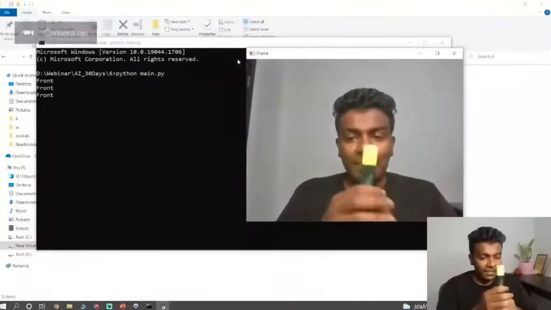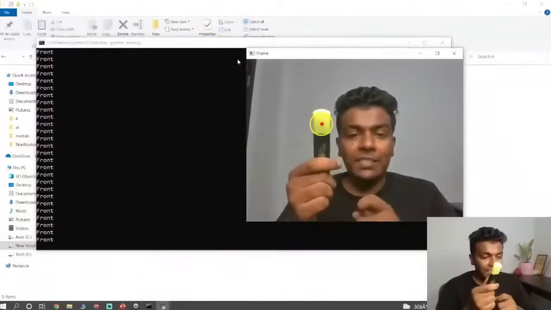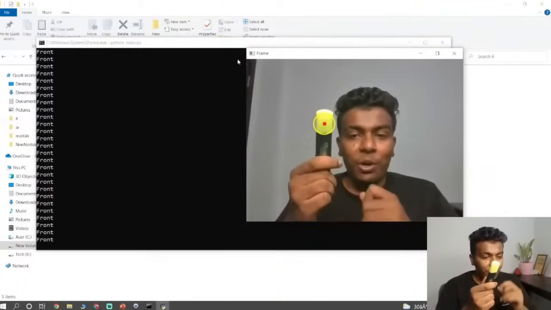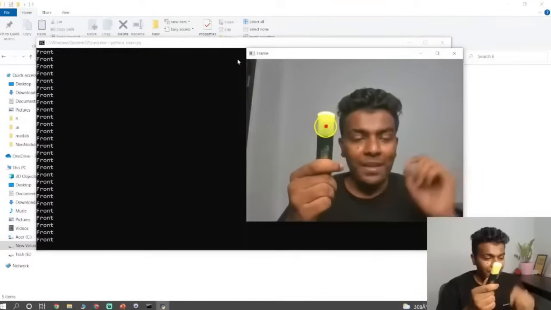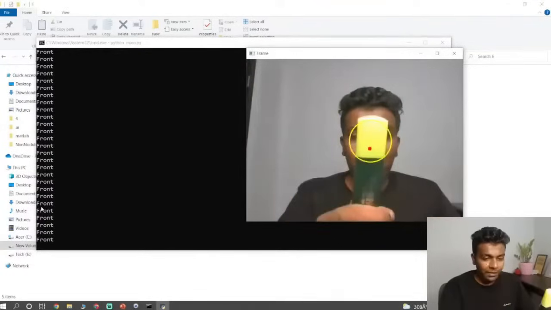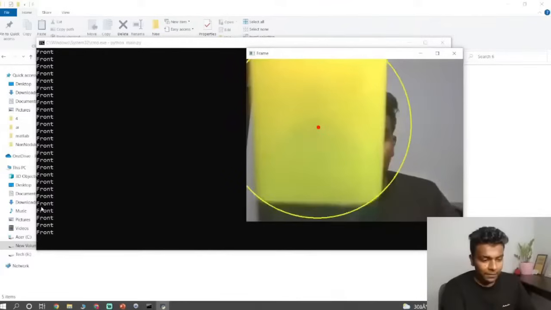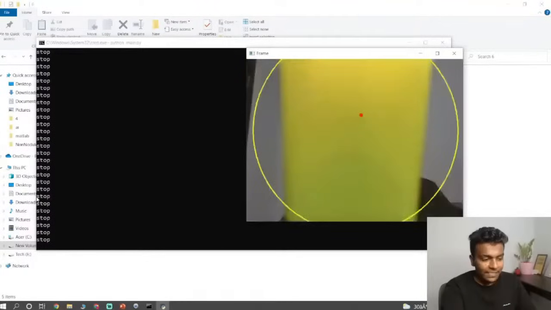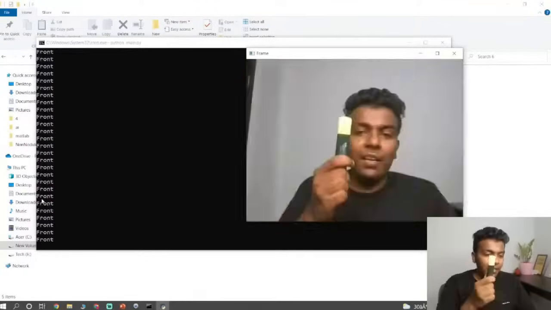Just see here, guys. I'm showing this object, and in this text it's showing front. Now you see the text is stop. Whenever the object is very far, it is printing front.